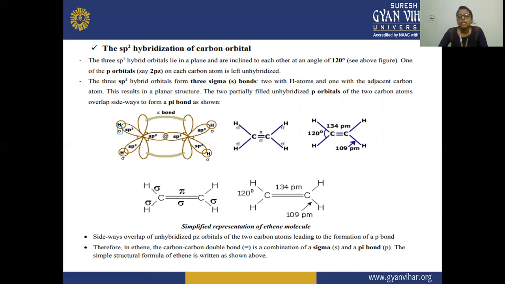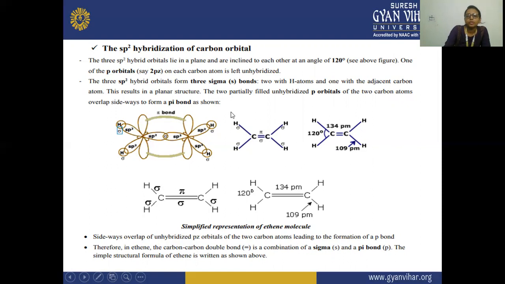So in case of alkene, the structure is planar. But in case of alkane, the structure is tetrahedral. The two partially filled unhybridized p orbitals of the two carbon atoms overlap. They are overlapping side by side. You can see here in the figure that these p orbitals are overlapping side by side, and they are forming a pi bond.